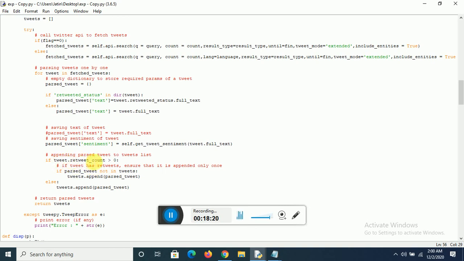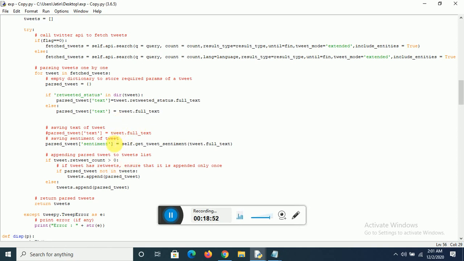If tweet.retweet count is greater than zero, if the tweet has retweets, ensure that it is appended only once. If past tweet not in tweets, tweets dot append past tweet. Basically, if it's a retweet, then it's possible that we could have come across it multiple times. Only if it has not been appended before should we append it, otherwise we should not. Else if it is not a retweet, just simply append it. Tweets dot append past tweet.